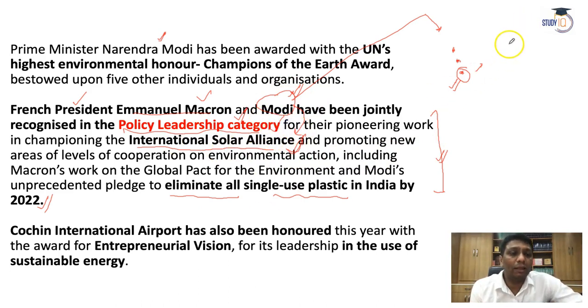See, not only Modi got it for the policy leadership category. In the Champions of the Earth award, sometimes there are 5 categories and sometimes 6 categories of awards. Overall, the Champions of the Earth award has 6 categories, but sometimes 5 categories are awarded. So for another Champions of the Earth award, for entrepreneurial vision, India got it with Cochin International Airport. Our Cochin International Airport has been honored this year for entrepreneurial vision and for its leadership in the use of sustainable energy.